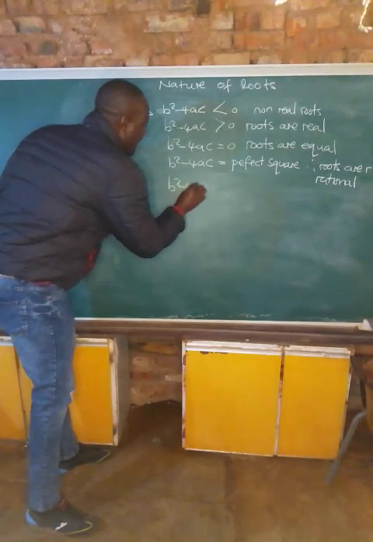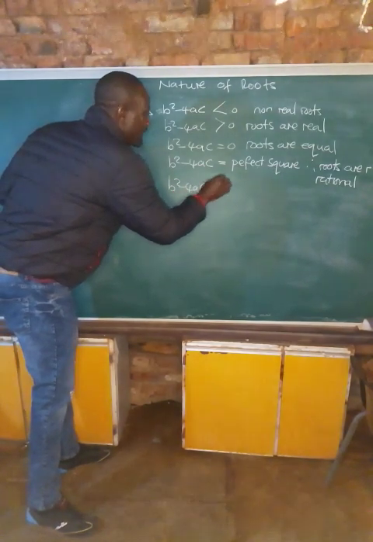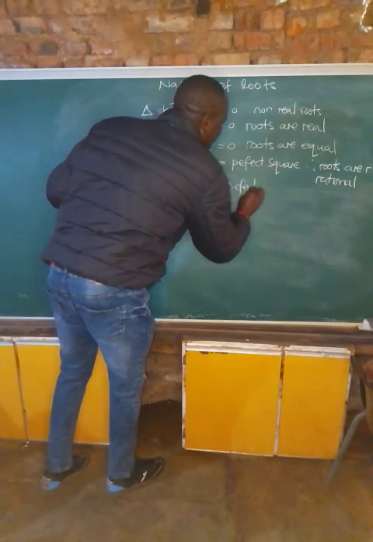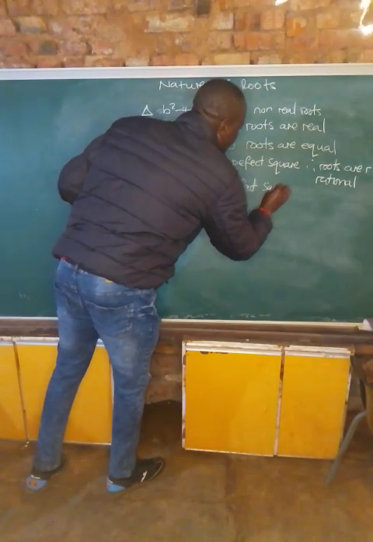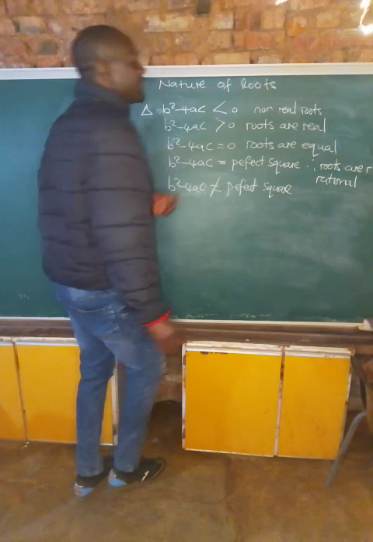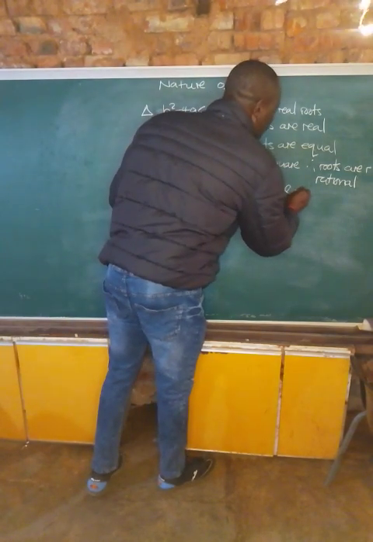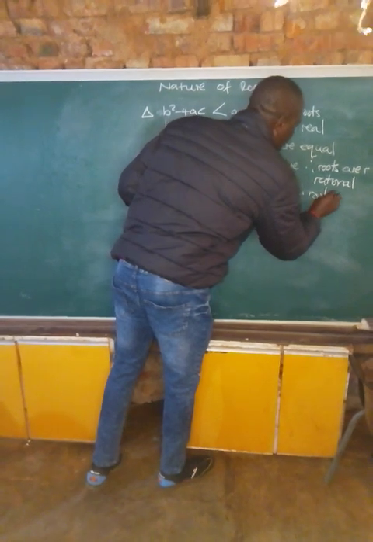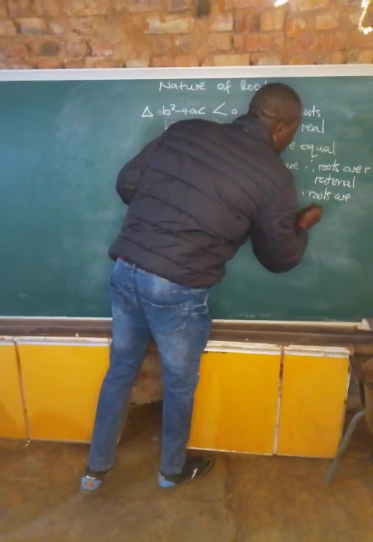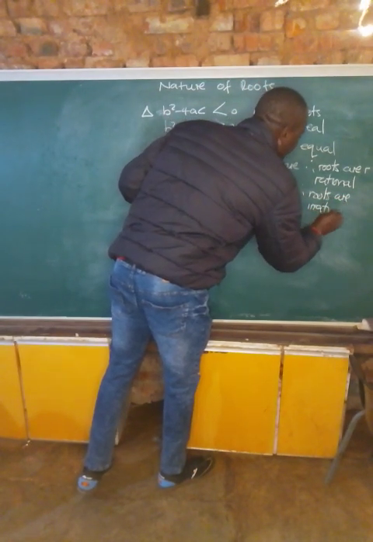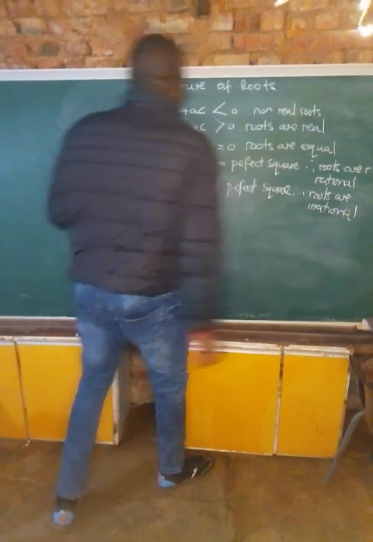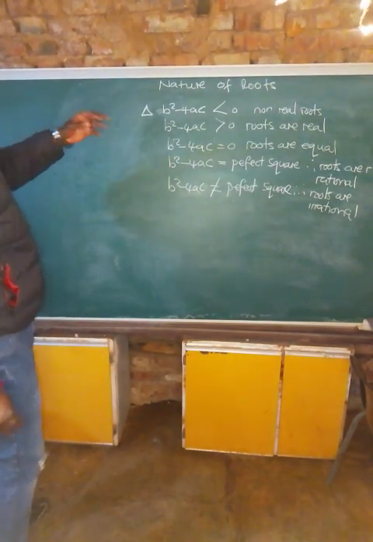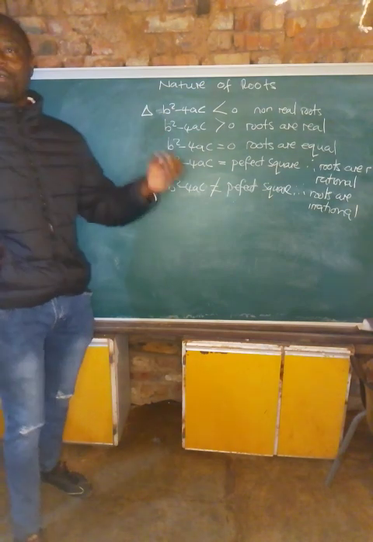When b squared minus 4ac is not equal to a perfect square, it means the roots are irrational. So this is what we need to have at our fingertips.